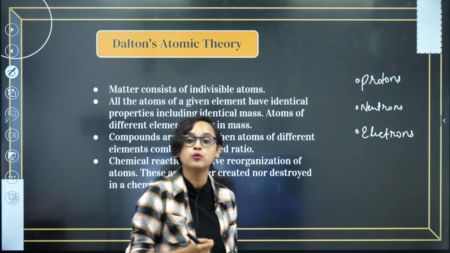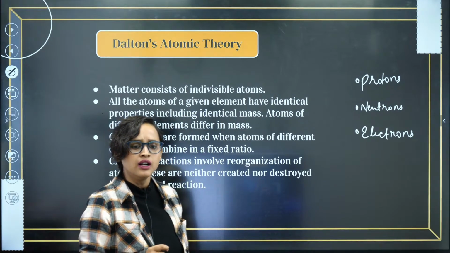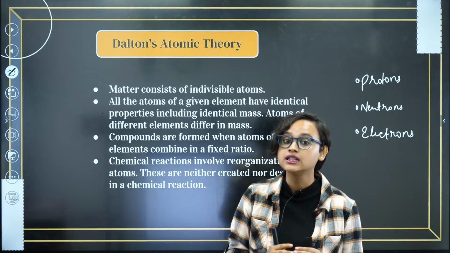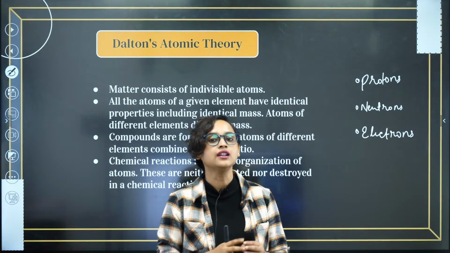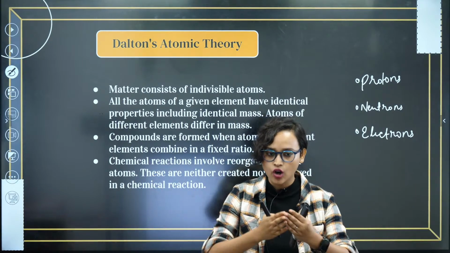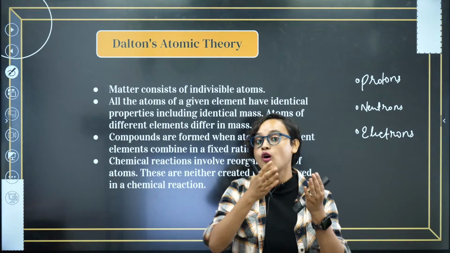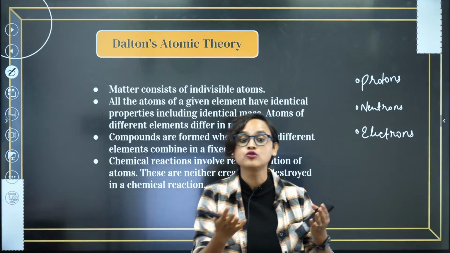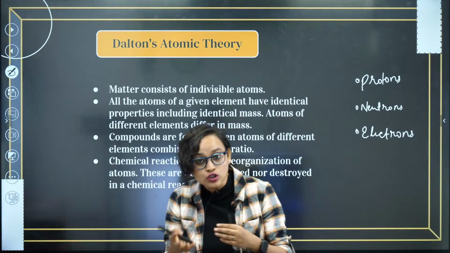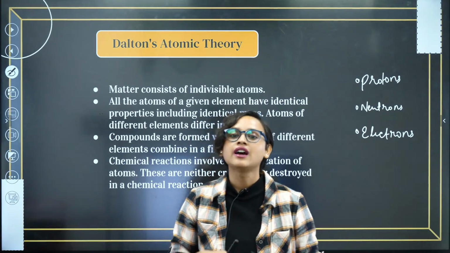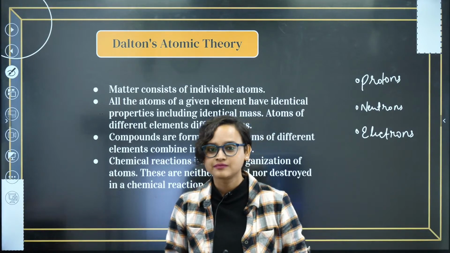So, the first one was proven to be wrong. Then Dalton also said that all the atoms of a given element have identical properties. That means that, for example, if I take oxygen, then all the oxygen atoms are supposed to be identical. They are supposed to look alike. They are supposed to have similar masses, right? Yes, that was also proven to be wrong.